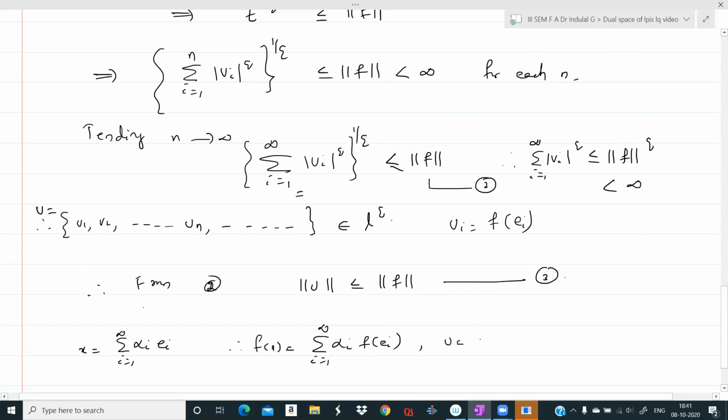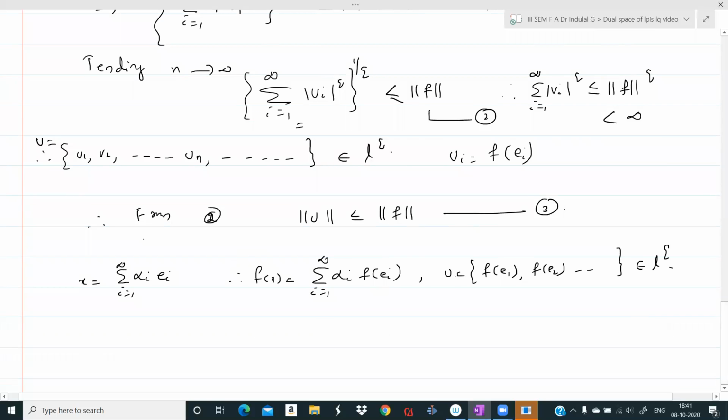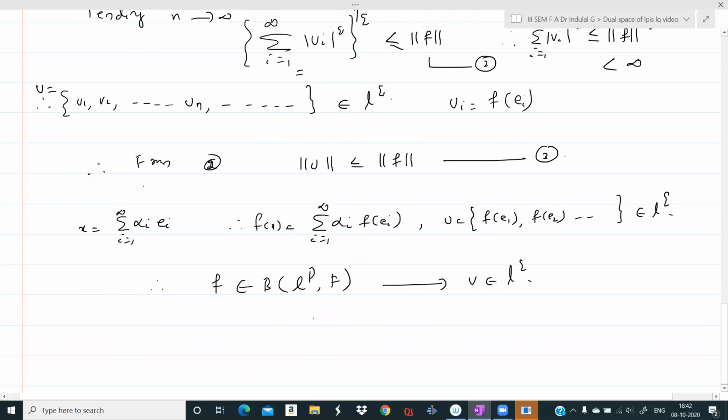Then V is equal to the sequence f of e1, f of e2, etc., is a sequence in LQ. That we proved. So corresponding to every f, and this V is in fact uniquely determined by f. Therefore, corresponding to every f belongs to (LP)*, there is a V belongs to LQ. Now we can show that this correspondence is in fact an isomorphism. That can be done as we did in the other cases earlier, so I leave that as an exercise.